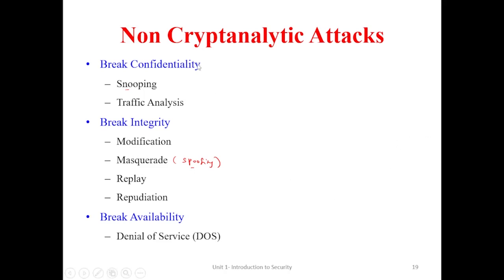In breaking confidentiality, two types of attacks are possible: one is called snooping and the other is traffic analysis. For breaking integrity, four types of attacks are possible: modification, masquerade, replay, and repudiation. Another name for masquerade is spoofing. For breaking availability, one type of attack is called denial of service.